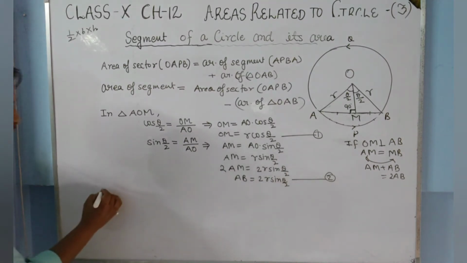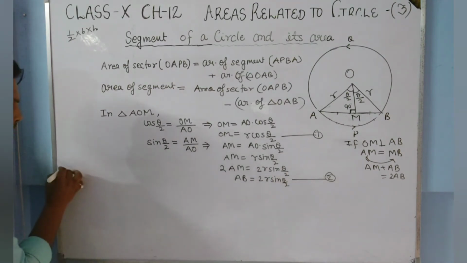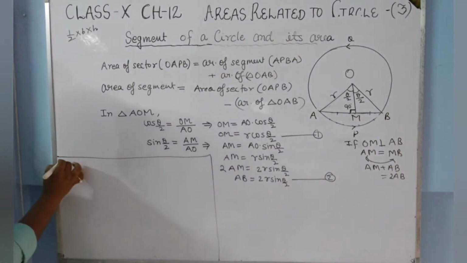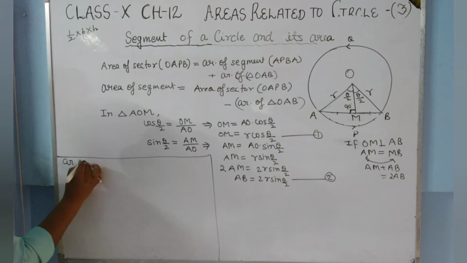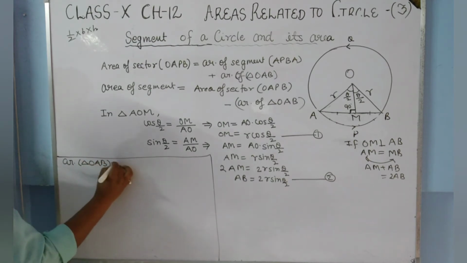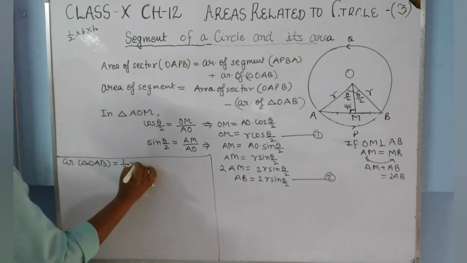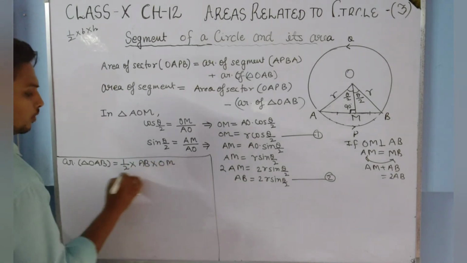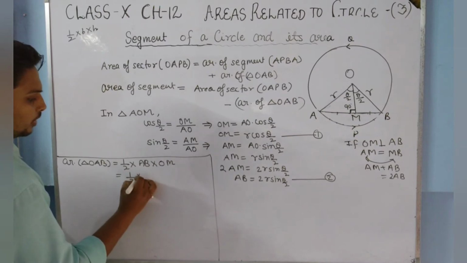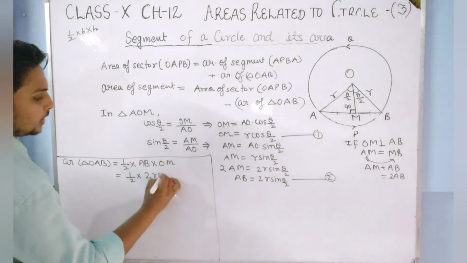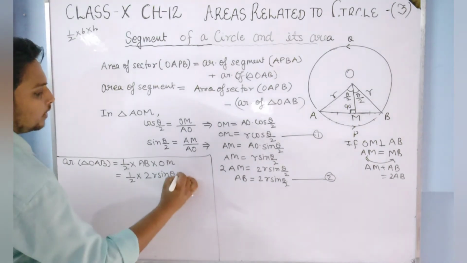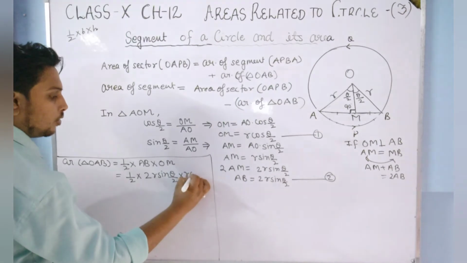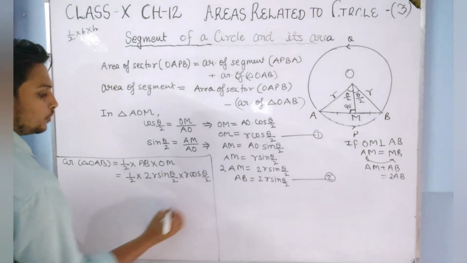Now, area of triangle OAB is equal to half into base AB into height OM. So half, the base is 2R sine theta by 2, and OM, the height, is R cos theta by 2.